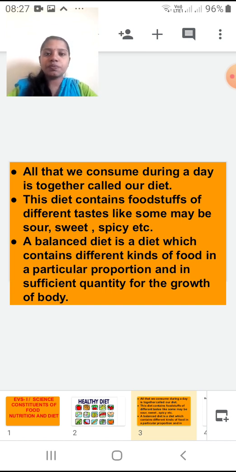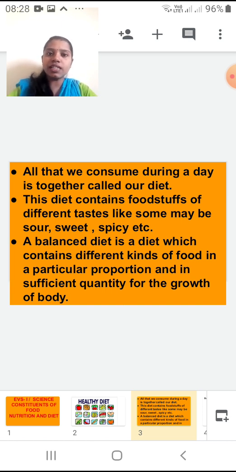After this, we are going to study the meaning of a balanced diet. What is a balanced diet? A balanced diet is a diet which contains different food items in a particular proportion and in sufficient quantity for the growth of the body.